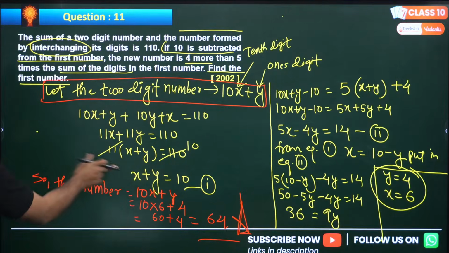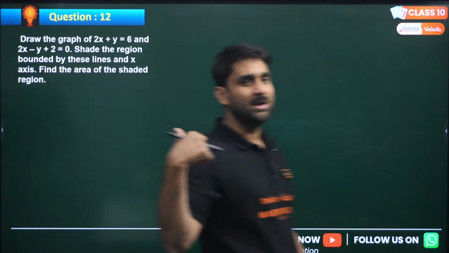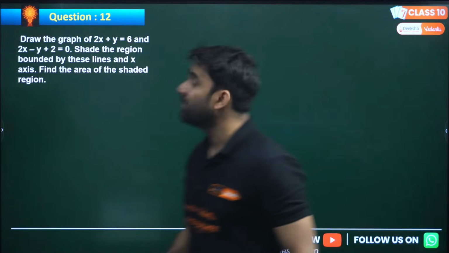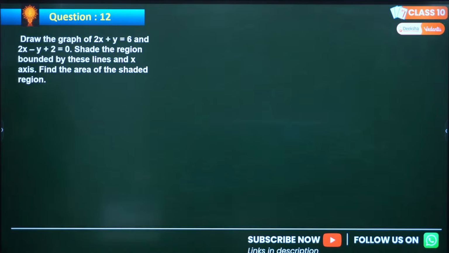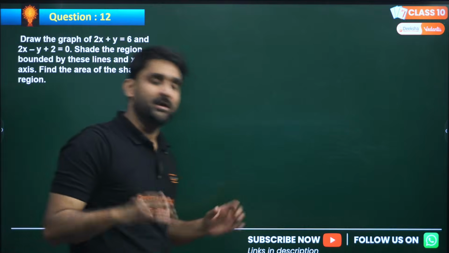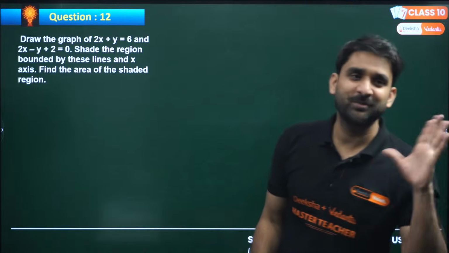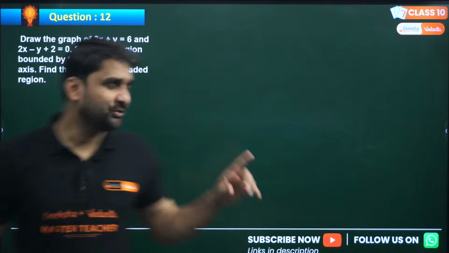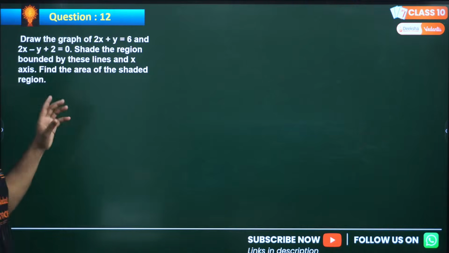Yes, Ashlesa. Moving to the next question. Question number 12. Again, look at the question. This question is on drawing the graph. Draw the graph of 2x plus y equals 6 and 2x minus y equals 2. This is from PYQ 2007. I remember this because we have already solved it so many times.